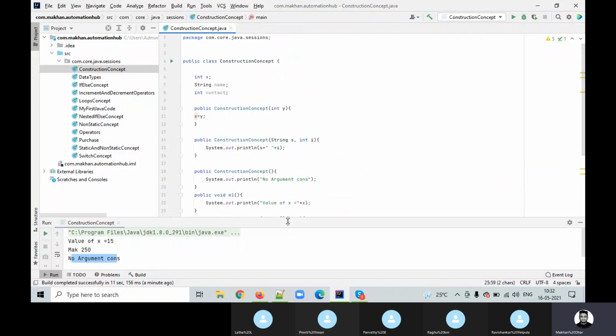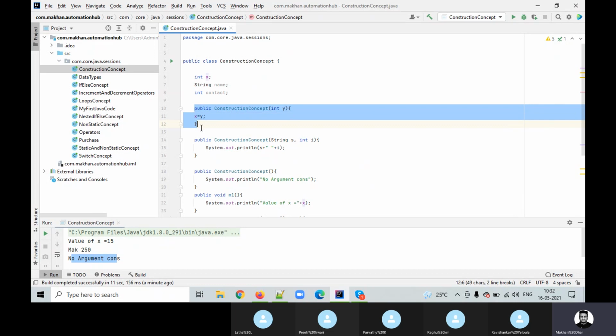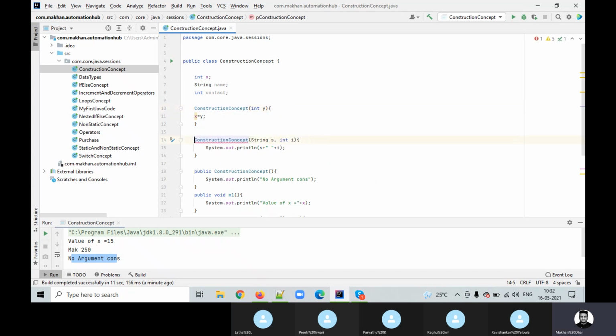Okay, a few more things I want to say. Now you can see these are the constructors, right? I put public here. For example, if I remove this, is there any impact? If I simply remove this, is there any impact? No. We'll cover access modifiers later, where we can see all kinds of access modifiers: public, private, default, protected.